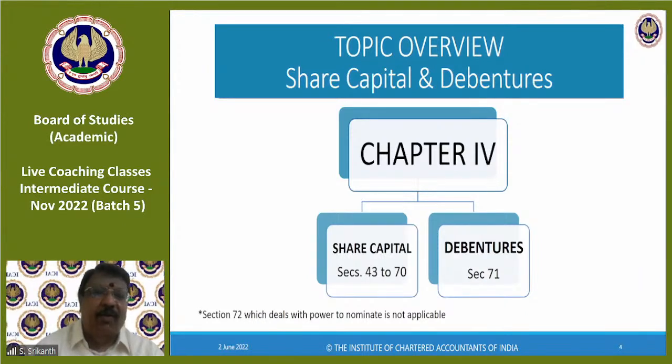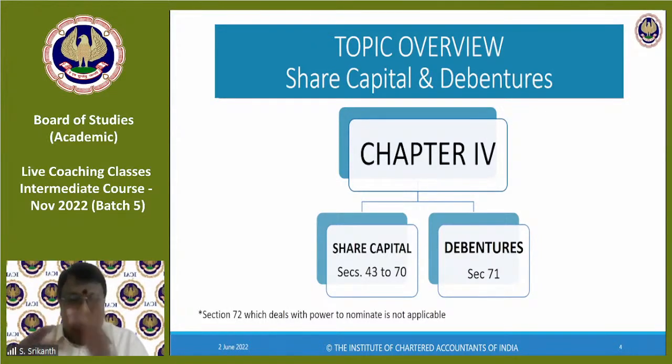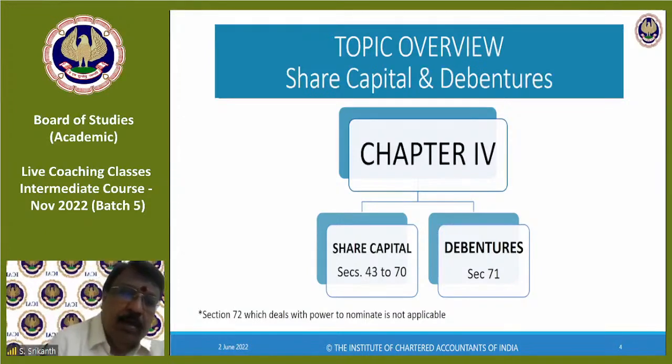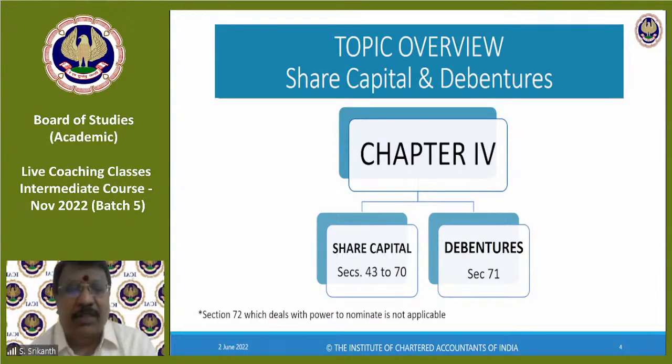Here again, this topic can be divided into two parts, though there are no formal parts; it's a single chapter. It's not two parts, as in the prospectus, where you had two parts and Section 42 was one single section in Part 2. Here, it's not like that. But the bulk of the sections deal with share capital, as I said, equity. And the single Section 71, with the elaborate rules, deals with debentures. Section 72 is not there. So there are some exclusions, and this is an exclusion.